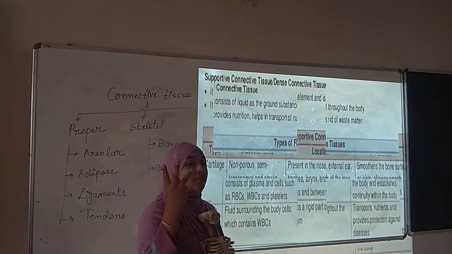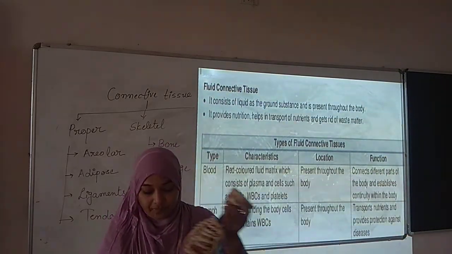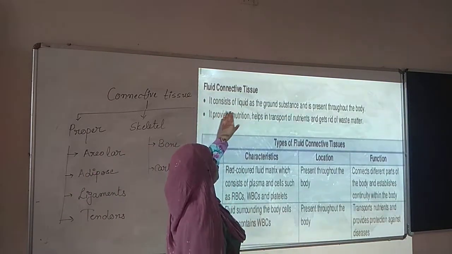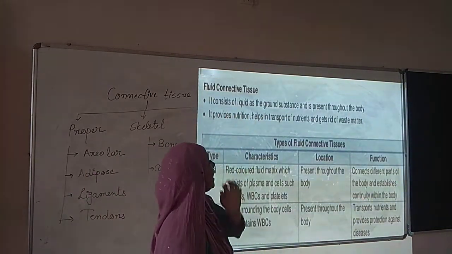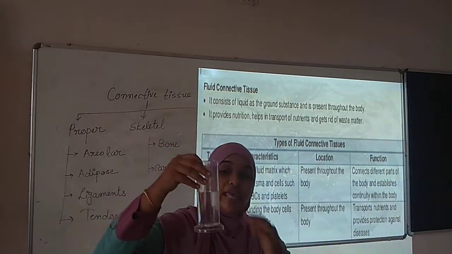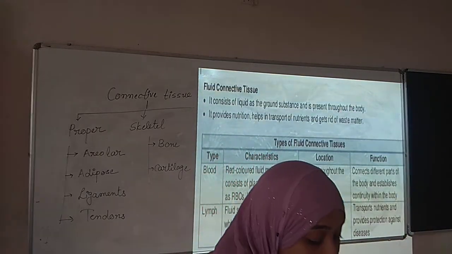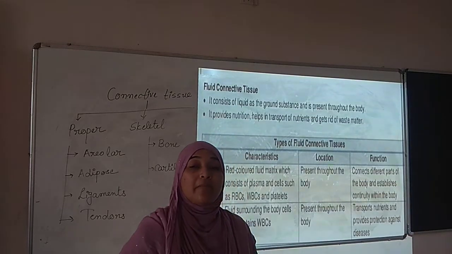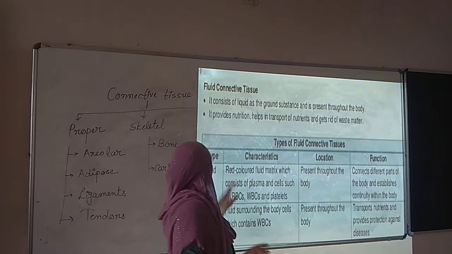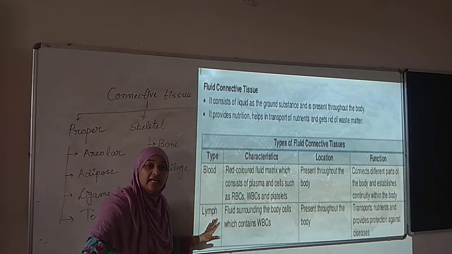Now further moving to the third type of connective tissue, that is fluid connective tissue. It consists of liquid and the ground substances and present throughout the body. I already gave you the example of water. So water is a liquid, so it is also called as fluid. So here in connective tissue, the matrix is what? The matrix is fluid or jelly-like. Now, two things come into the fluid connective tissue, that is blood and lymph.